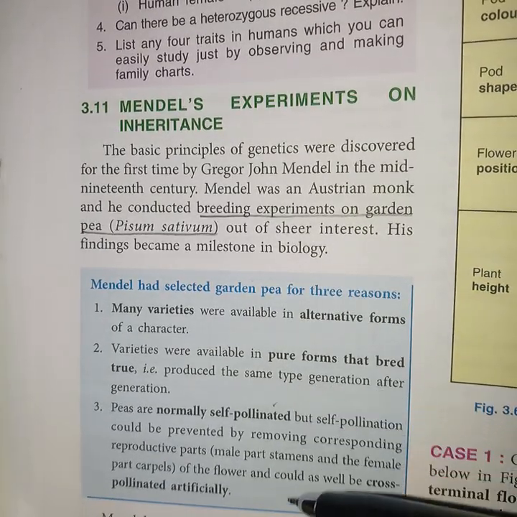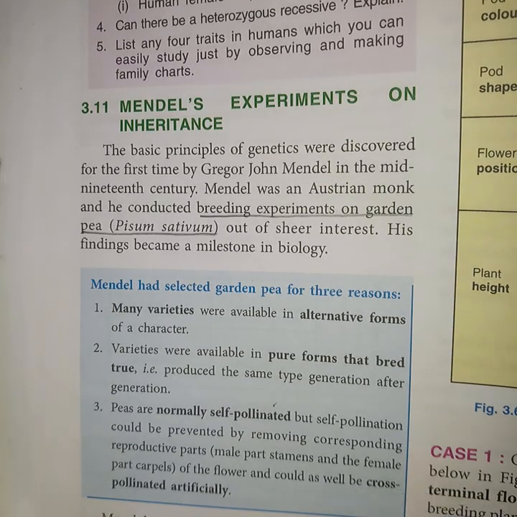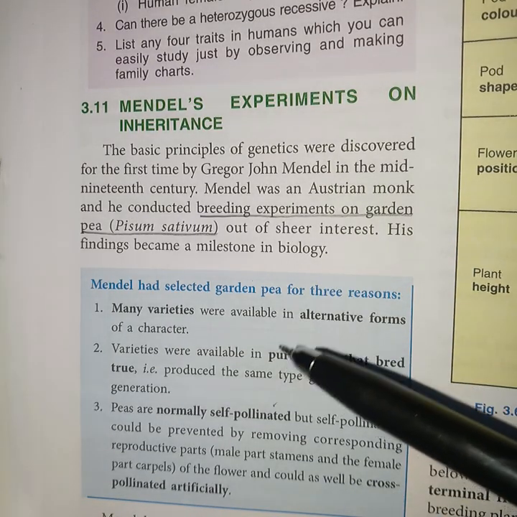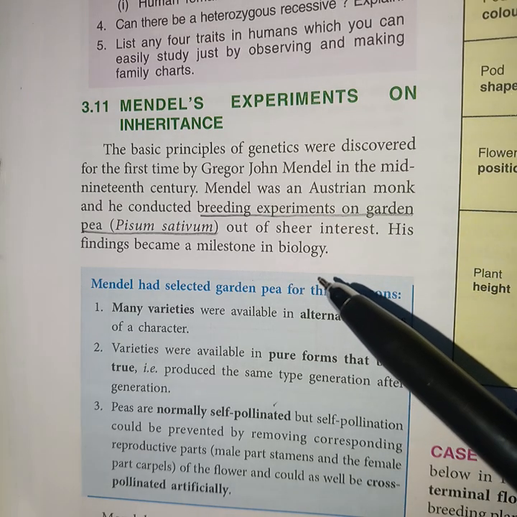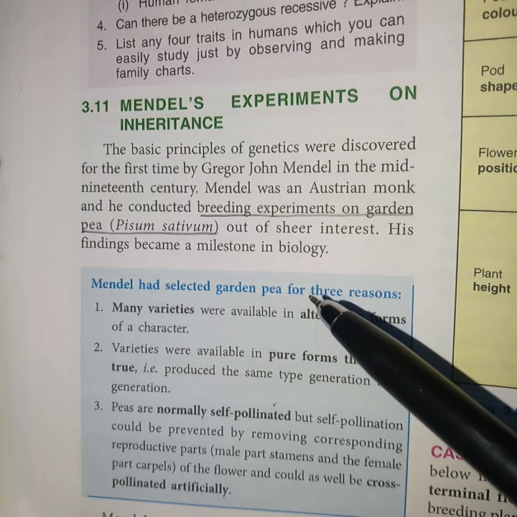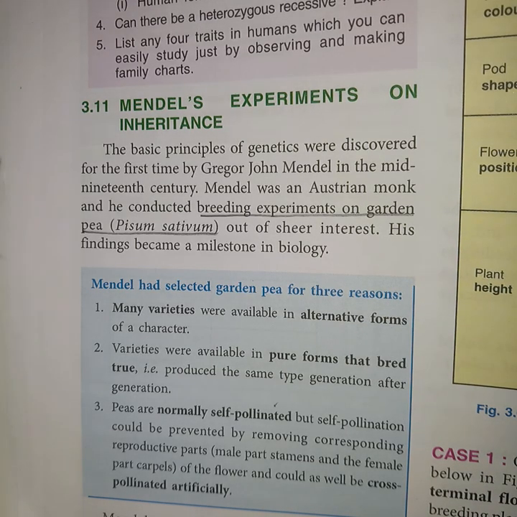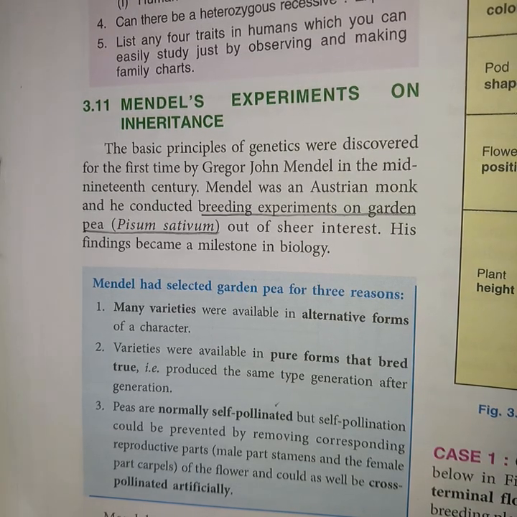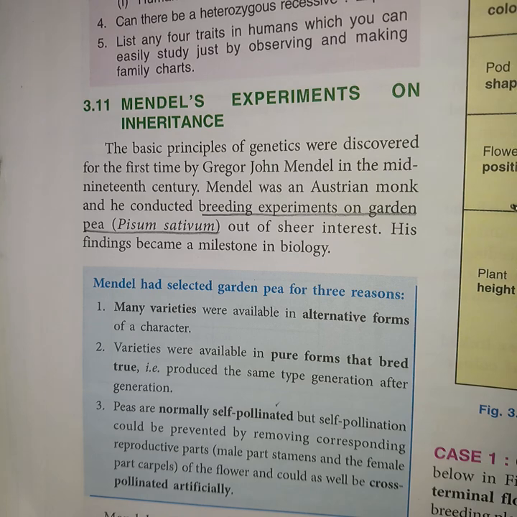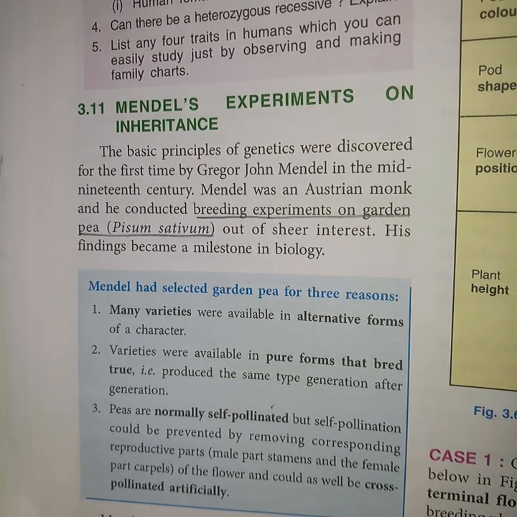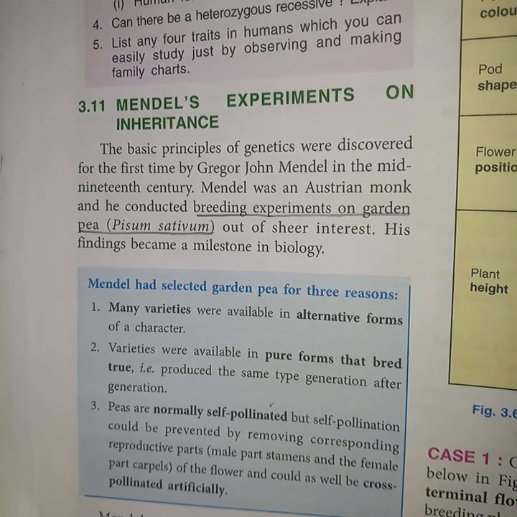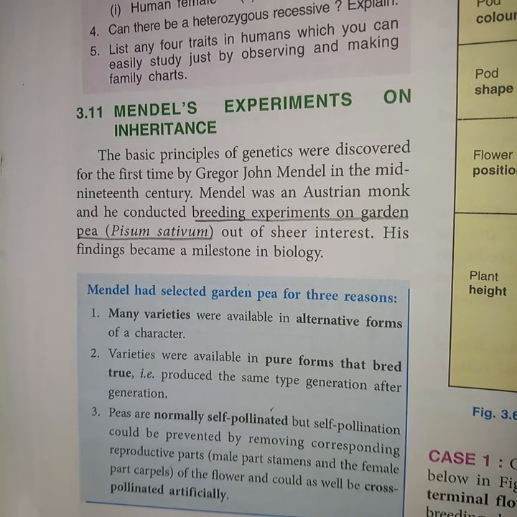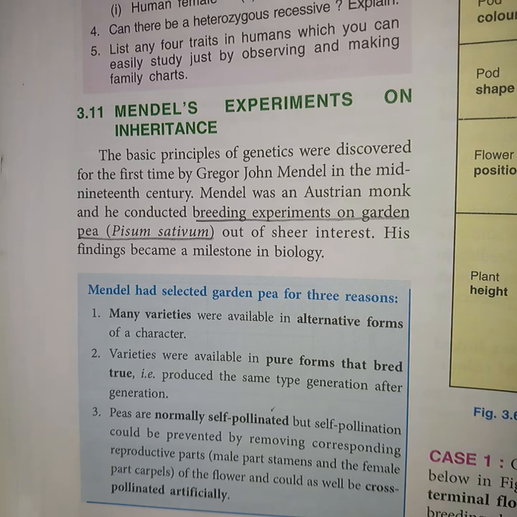Breeding experiment means cross or pollination between different species or similar species to get a new product or the same product. So he, with sheer interest, carried out various experiments on garden pea, Pisum sativum.